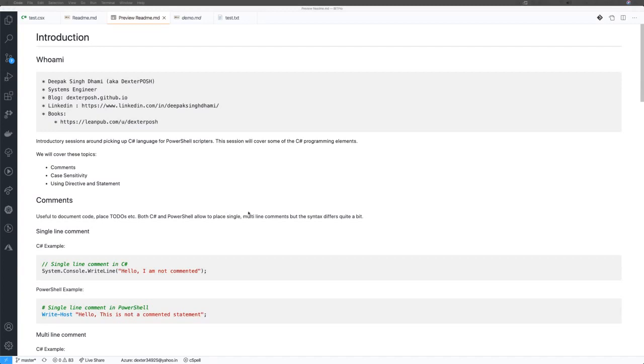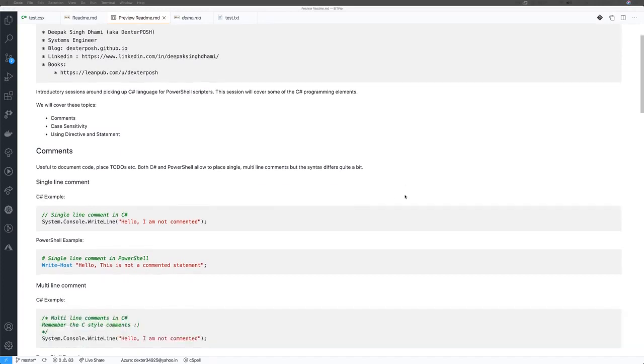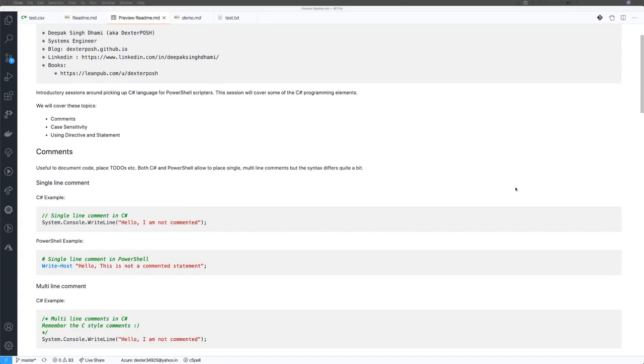So today's session is more about getting up to speed on the C# programming constructs. We'll not get into details of what C#, .NET, etc. is, but we'll start looking at the language and some of the similarities and differences between C# and PowerShell, so that you can do associative learning. So you can see, you already know something in PowerShell. How do you do that in C#? Take that learning back and start writing small things.